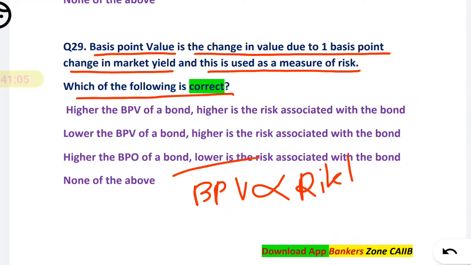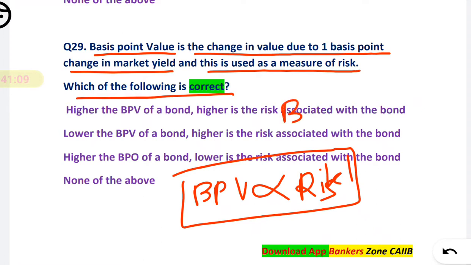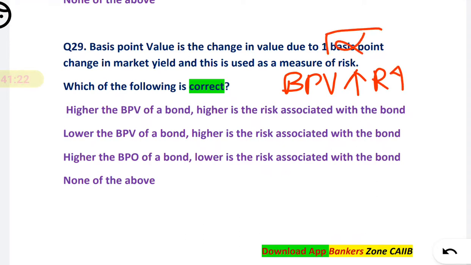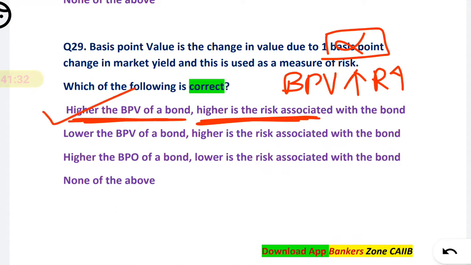That means if BPV increases, your risk will increase, because there is a direct relationship between BPV and risk. So what you have to mark? The correct statement: the higher the BPV of the bond, the higher will be the risk associated with the bond.